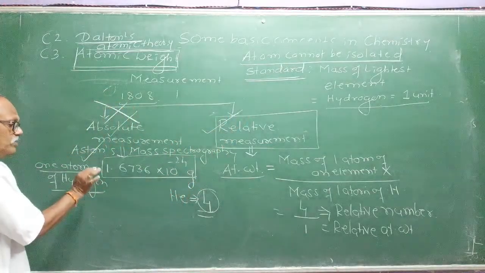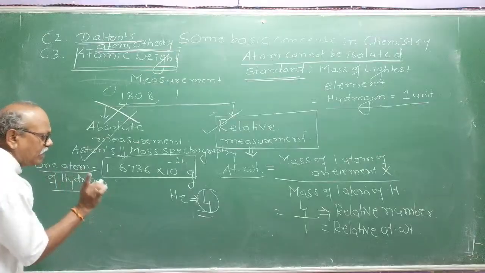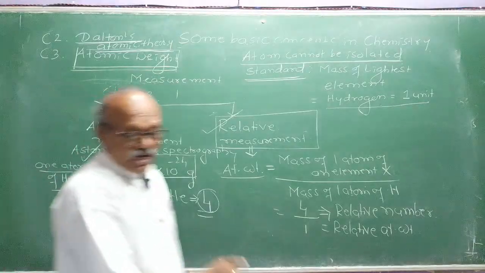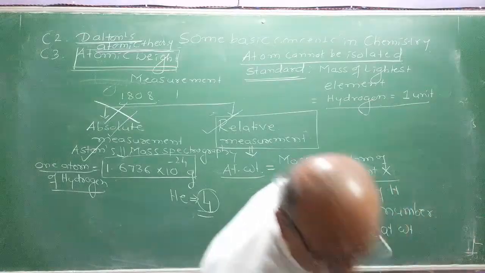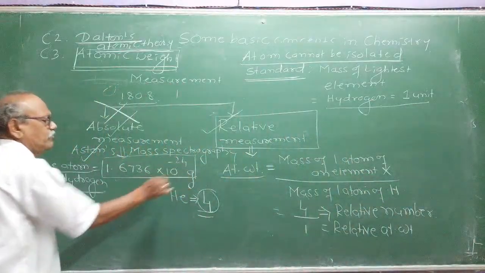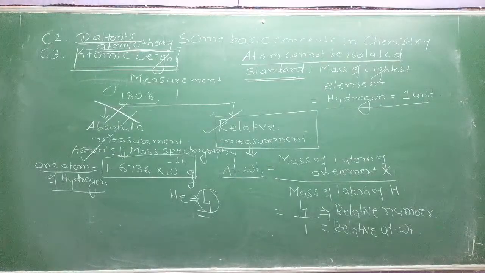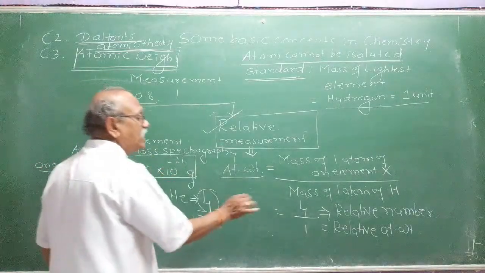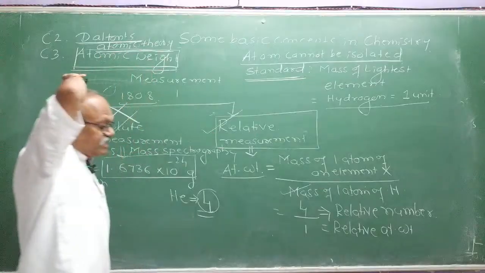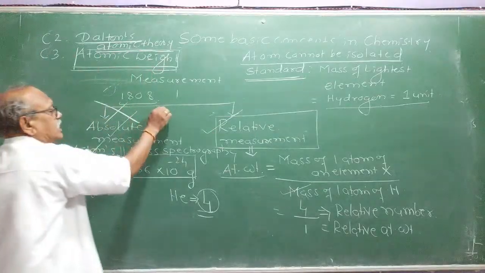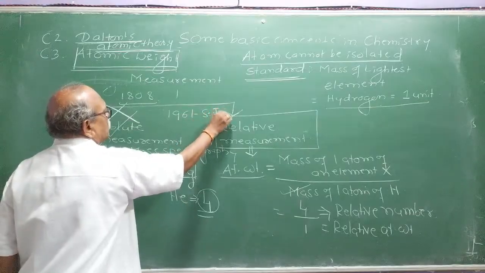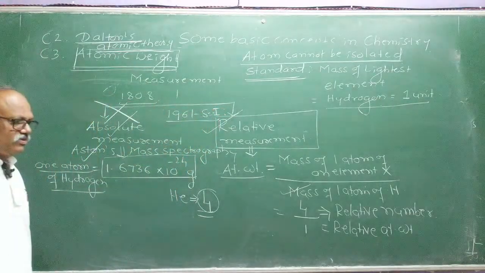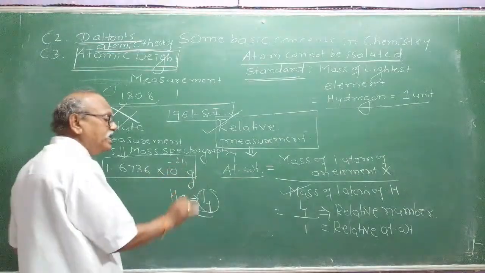Nowadays, absolute mass means the actual mass of one atom of hydrogen. It is calculated, and its value is 1.6736 into 10 raised to minus 24 grams. In the relative measurement, earlier hydrogen was used as a standard, before 1961, till SI, the System of International, was introduced. What is the meaning of it?